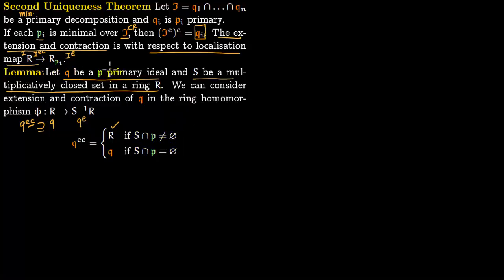So this Q is a P primary ideal, and we are localizing with respect to this multiplicatively closed set. There are only two cases: S intersection P is non-empty and S intersection P is empty. If S intersection P is non-empty, and I take the ideal Q, extend it and contract it back, I recover the entire ring. If it is empty, then you get just the ideal Q.